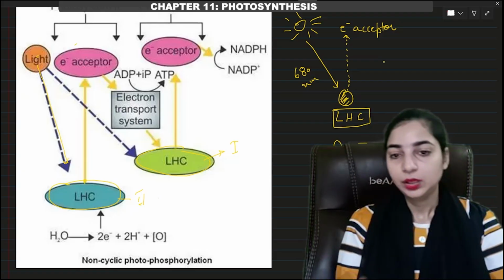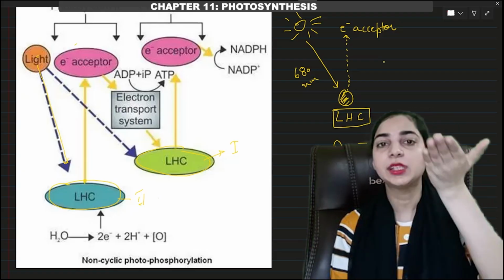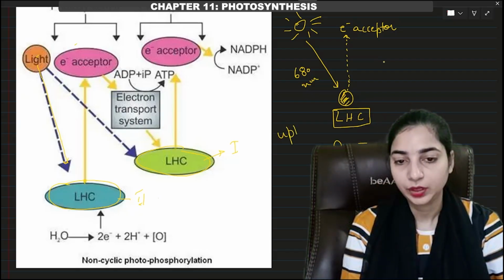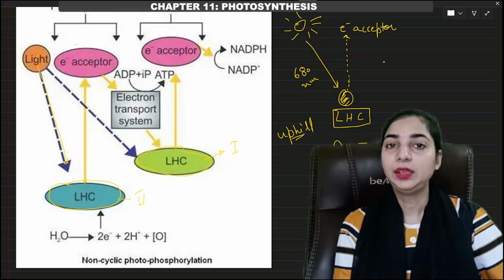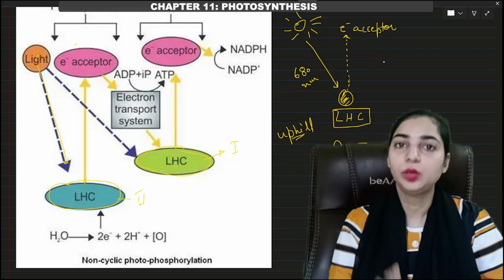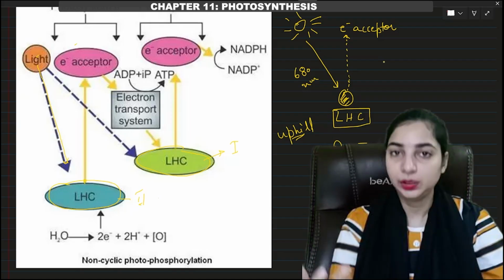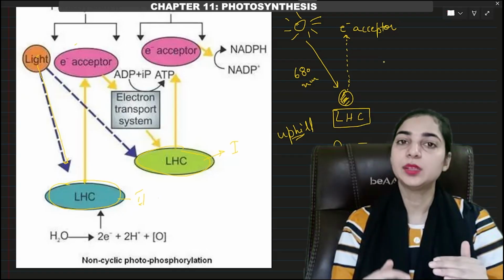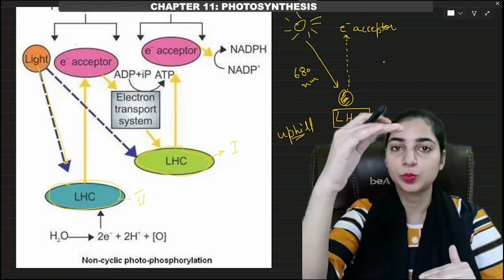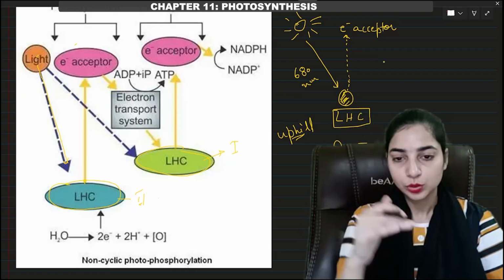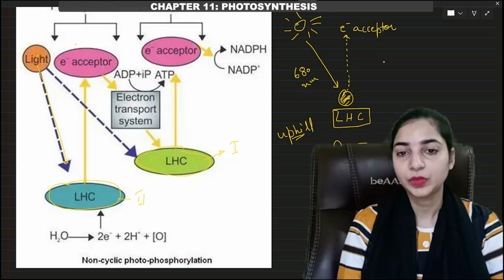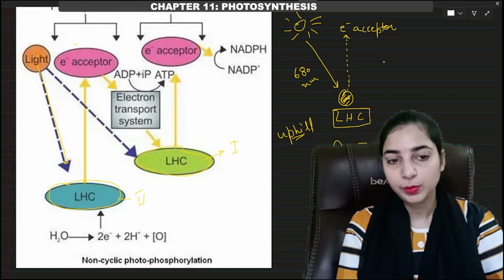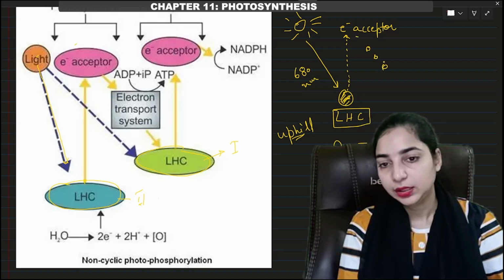First of all, when the electron jumps into a higher orbit, this is an uphill movement. What do we mean by uphill? When it moves from a lower redox potential to a higher redox potential, it is known as uphill movement. So this is in terms of the redox potential scale. So this movement of the electron from here to a higher orbit was uphill movement. Now this electron will be passed through various electron carriers.